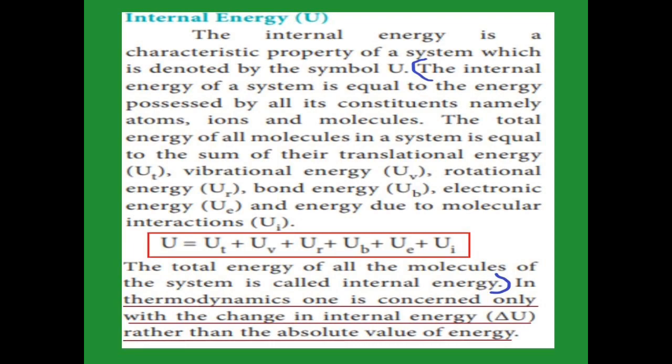Internal energy. What is internal energy? It is the energy of the system. It is equal to the energy of all the atoms, ions and molecules, and it is the total energy, the sum of the translational energy, vibrational energy UV, rotational energy UR, bond energy UB, electronic energy UE, and energy due to intermolecular interaction, that is UI. So the total amount of these energies is called internal energy. In thermodynamics we consider only the change in internal energy rather than the absolute value of energy.